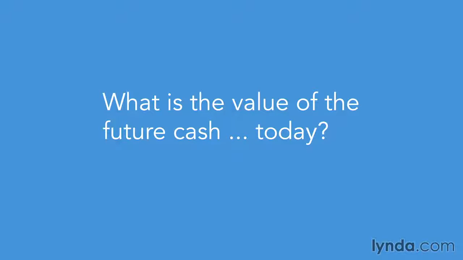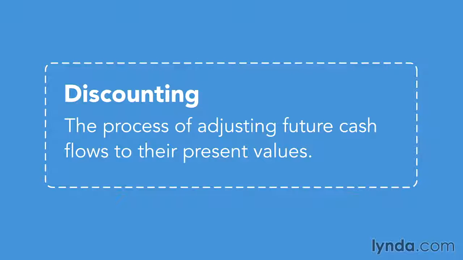Thus, for the comparison of cash flows to be accurate, all amounts should be stated at their value at one point in time, generally the present. This means that all future cash flows should be stated in terms of their present value. The mathematical process of adjusting future cash flows to their present values is called discounting.